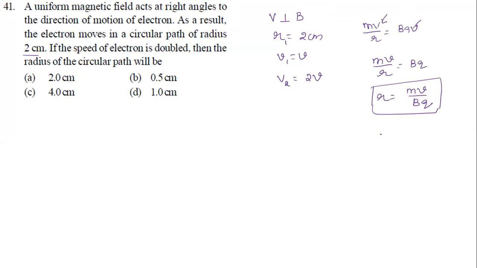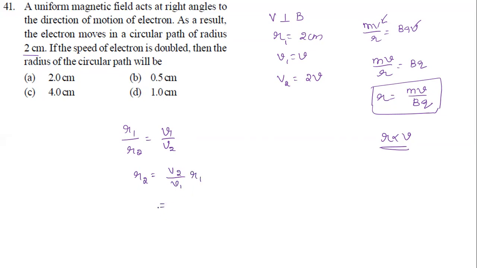So now from this equation I can say that R is proportional to V, because the mass of an electron is the same, the magnetic field we applied is the same and the same charge is there. So now I'm going to take a ratio. From this I'll take now here R1 by R2 equal to V1 by V2. Since it is a ratio, the constants are going to cancel. So now we need to find the second radius. So I can say now R2 equal to V2 by V1 into R1.